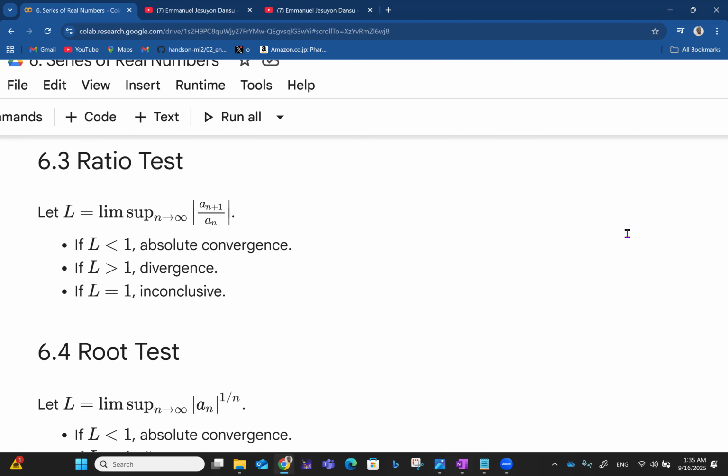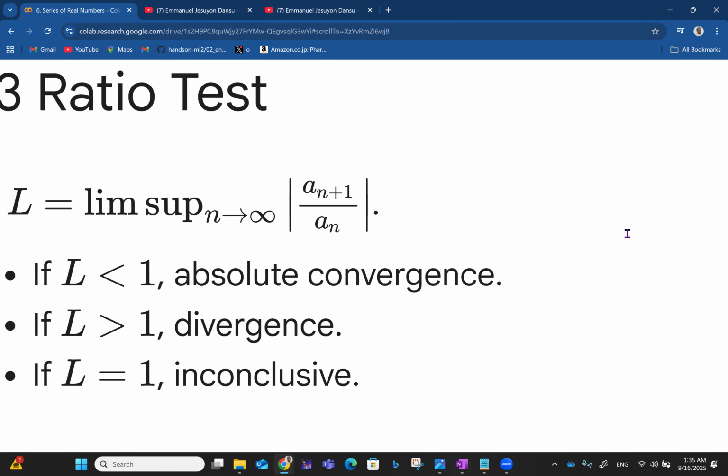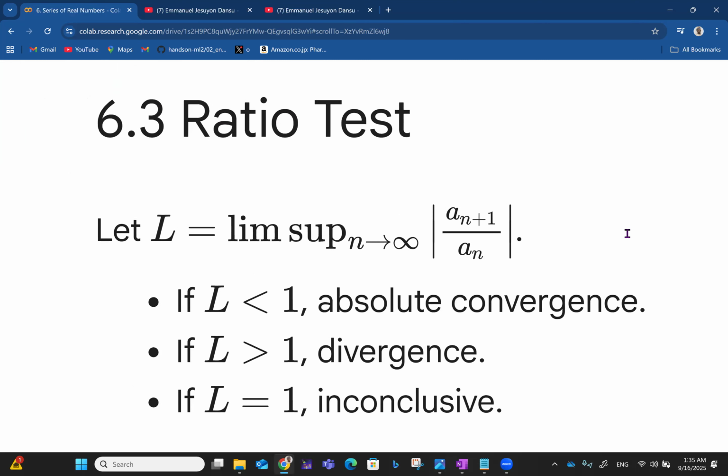I'm very sure I did this a lot under the sequences and series playlist. Let L be the lim sup of the absolute value of a_(n+1) over a_n as n approaches infinity. If after you analyze this, you get L less than 1, that gives you absolute convergence.